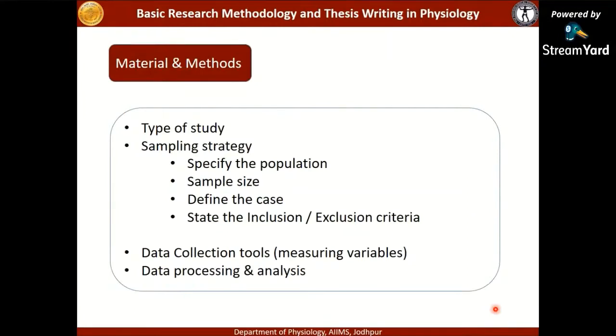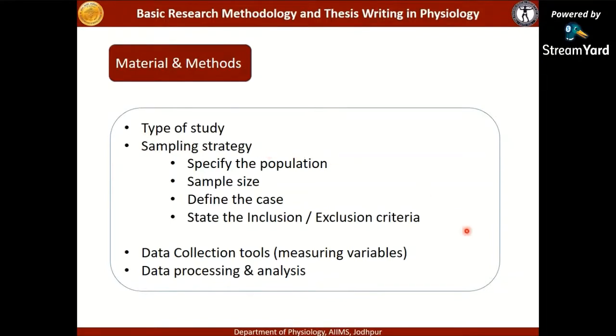Now, moving to the next important part of your thesis or research, that is material and methods. It is a very important part, as the methodology is defined step by step. You have to state the type of study and the sampling strategy.